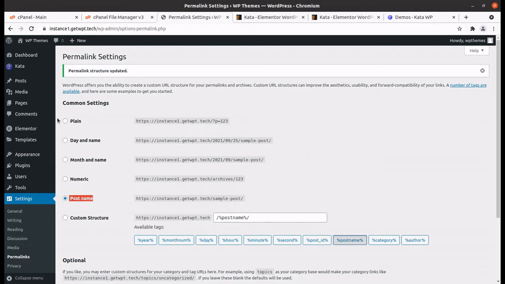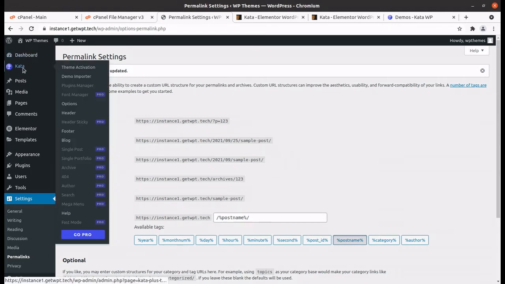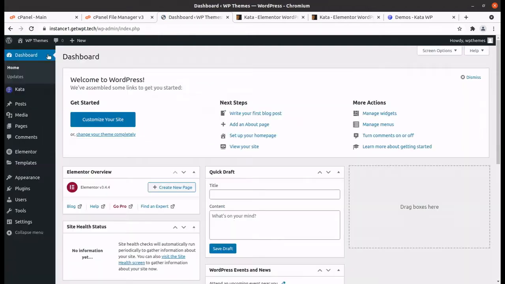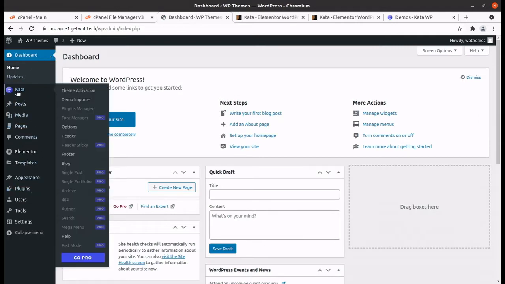It is correct. And we got a Keta tab here, and okay, so Keta is available here, and the feature is a bit different when I am clicking. So these are some pro options and theme activation.